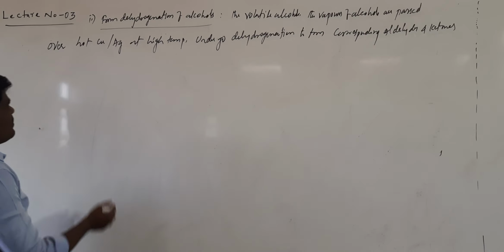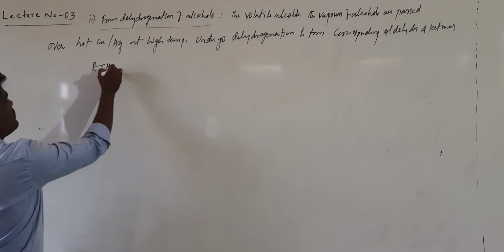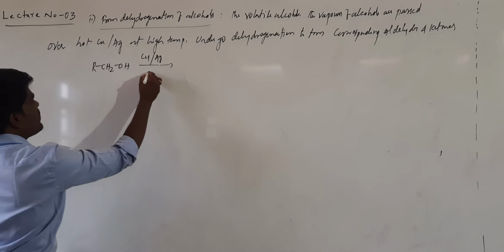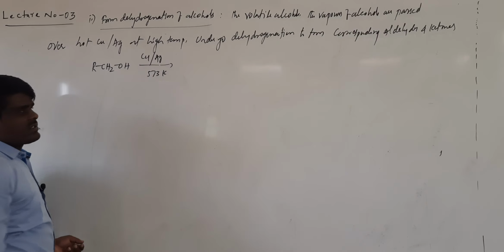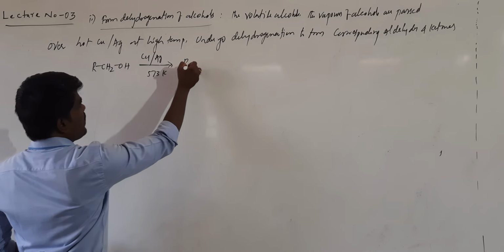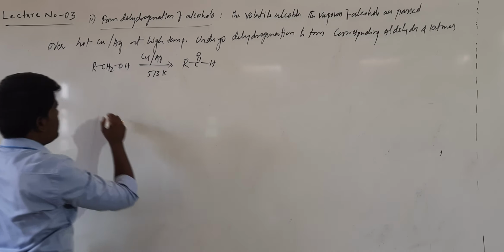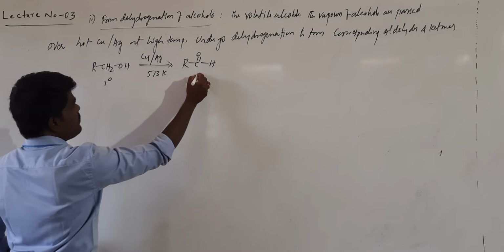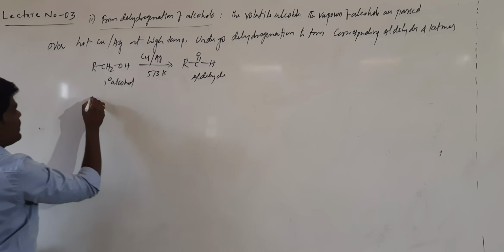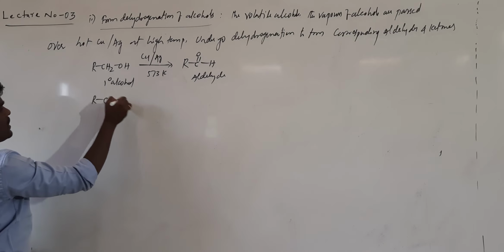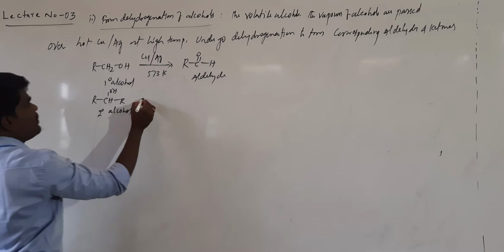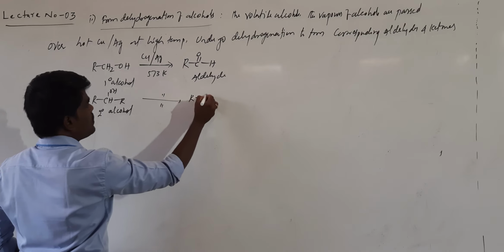Basically here also the same thing. Primary alcohol will give aldehyde. What you have to take is either copper or silver at a temperature of 573 Kelvin. If you pass the vapors of alcohol over this hot copper or silver, a primary alcohol will be oxidized to aldehyde, whereas secondary alcohol will give ketone.